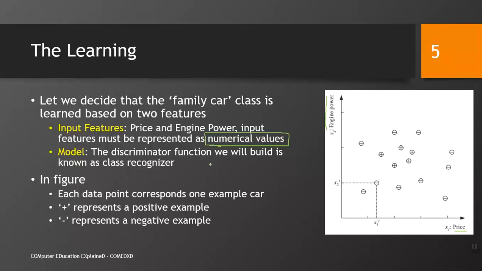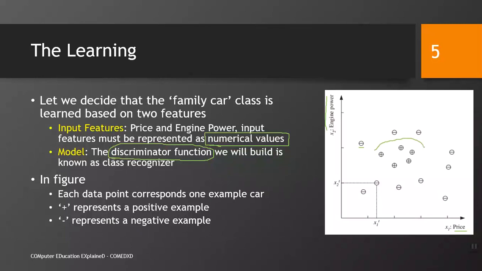The model, the mathematical function that we can call a discriminator function, that we will build is known as the class recognizer. There may be many ways to build a discriminator function, that may be linear, non-linear, quadratic, complex or whatever. In this figure each data point corresponds to one example car. For example, we have a car, this is taken as a negative example, it means that this is not a family car, and this example is taken as a positive example, it means that it is a family car.